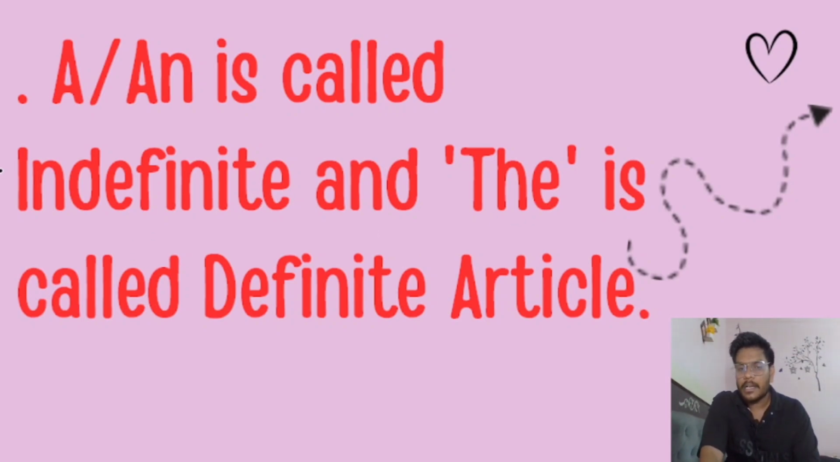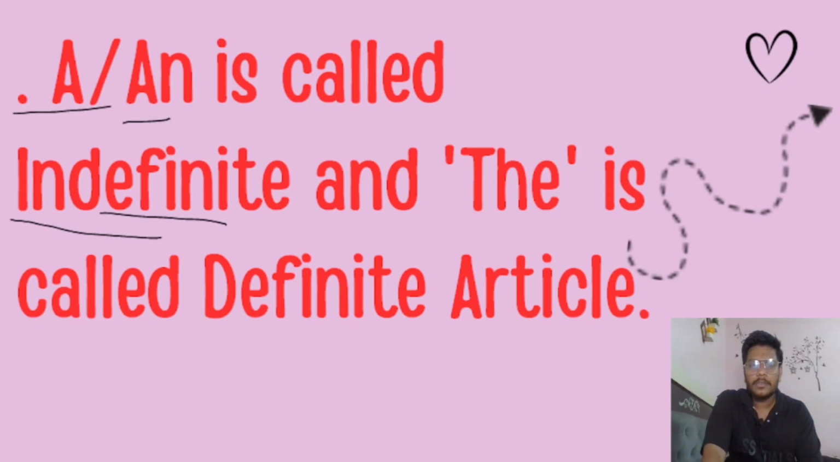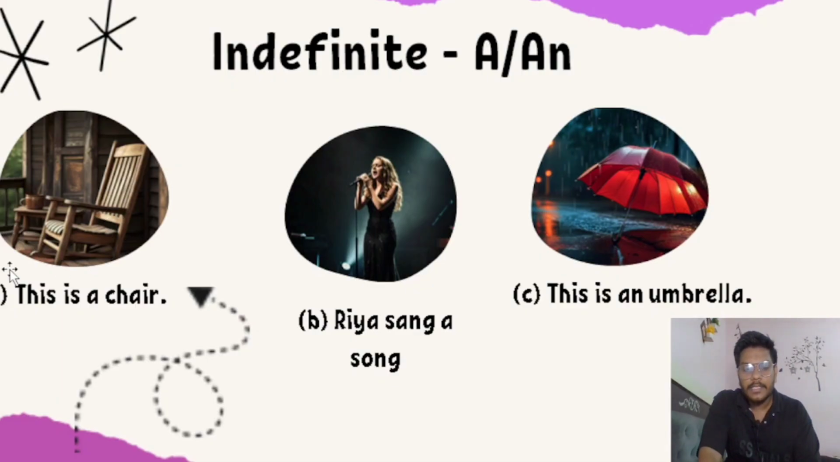In the indefinite article, when we are not aware of a particular thing or particular noun, then we have to use an article. Do you understand, Ravi? That's nice. So a and an are called indefinite when we are not aware of a particular noun or particular thing, then we have to use a or an. Next, let's see examples.